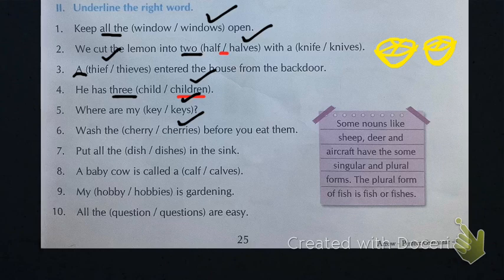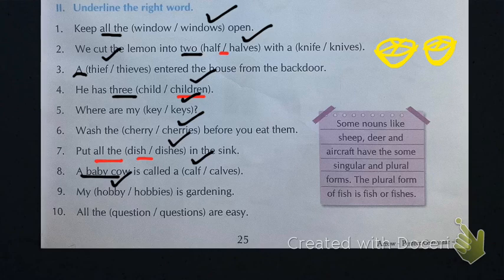Now "put all the dishes." Here again it is talking about all, so we will write dishes, and it is ending with sh. Okay, we have found that word ending with sh, so it will become dishes. And a baby cow is called what? Is called calf. It is one baby, so it becomes calf.